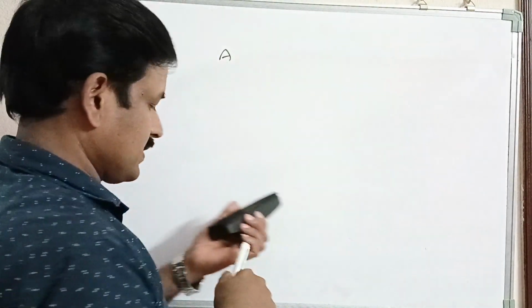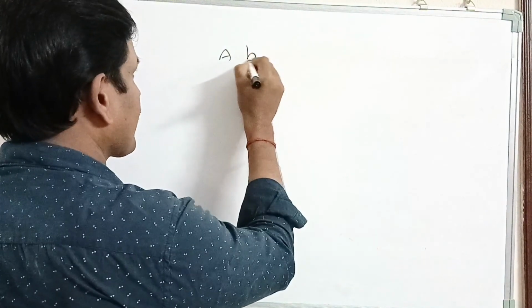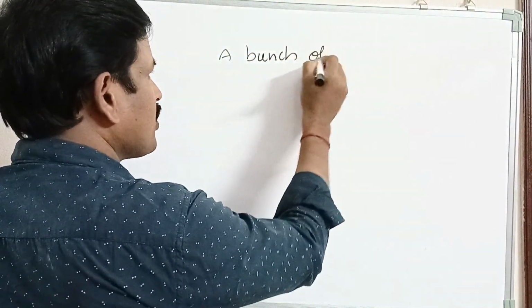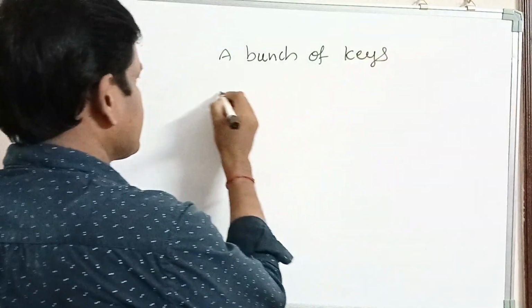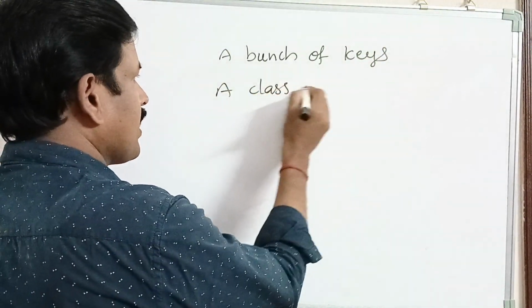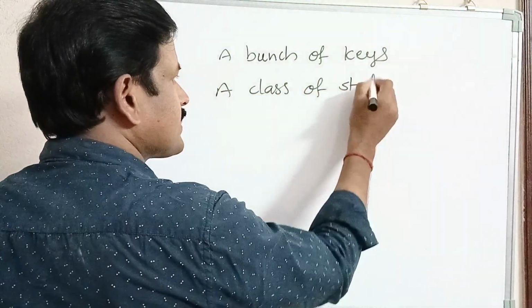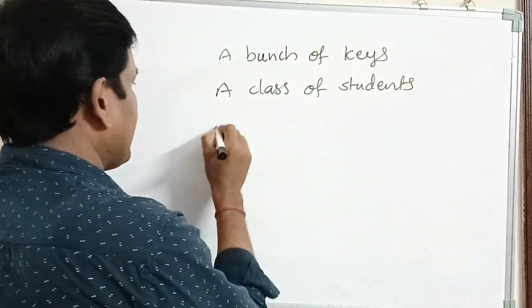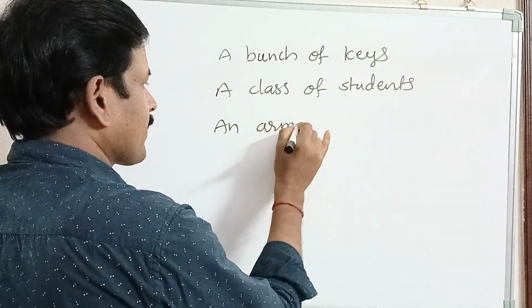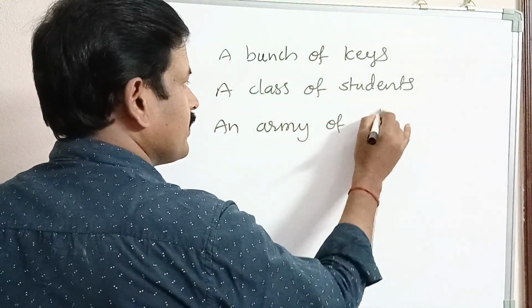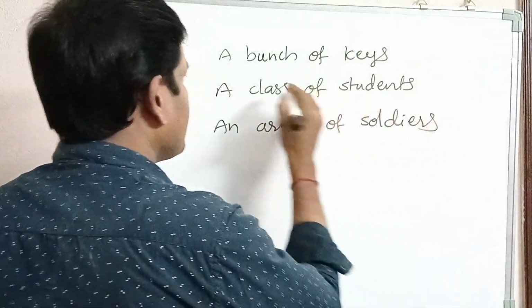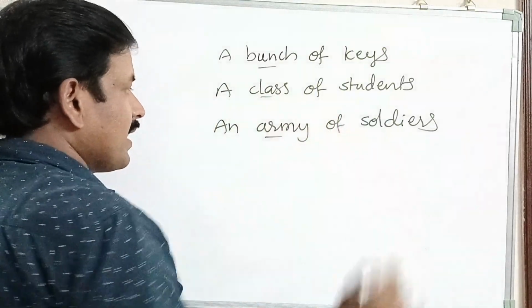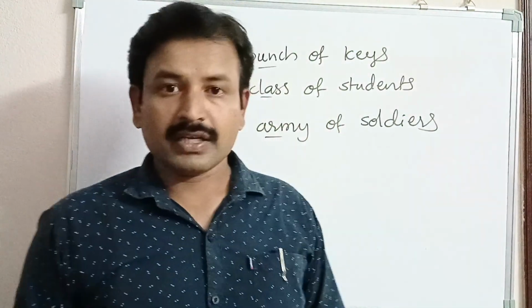Let us start our today's class. In our language, we often use different phrases like a bunch of keys, a class of students, an army of soldiers. So here bunch, class and army, these all denote collections.